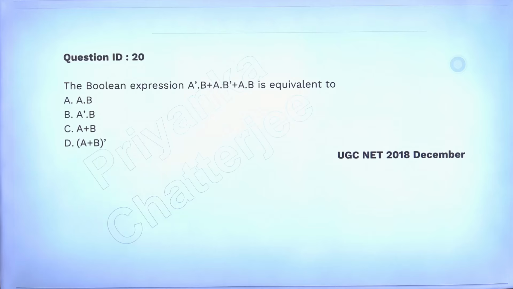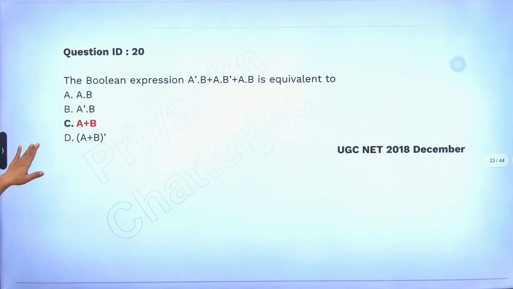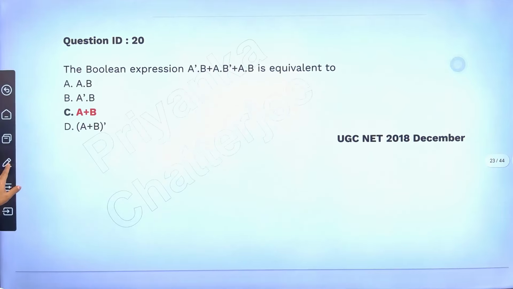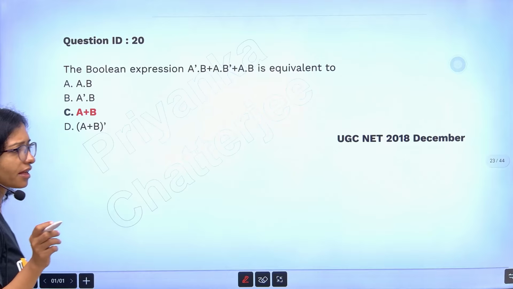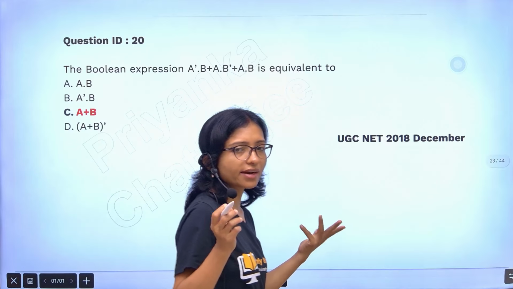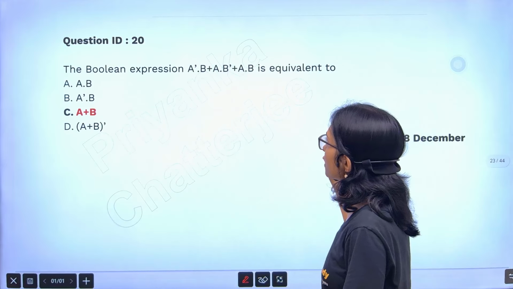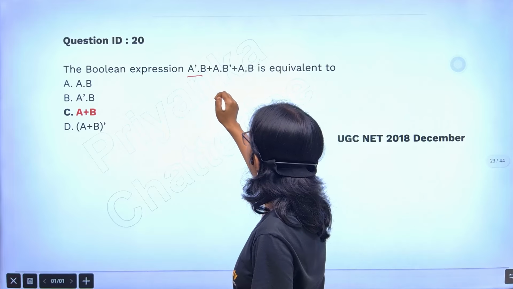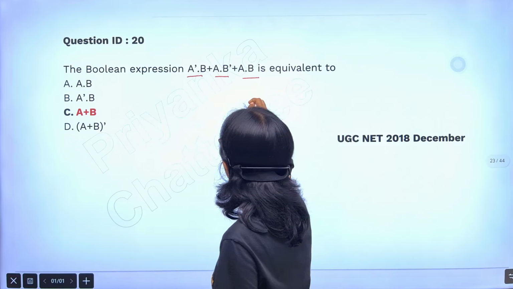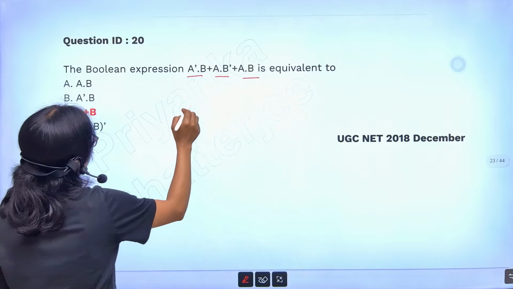62% correct answer. So here you see, this is the Boolean expression. Here you can see, can I take common or not? Just take the common, apply the rule and get the answer. This is only the fundamental. Here I got a bar b, here a b bar, here a. So can I take a common or not? Simply I can take a common.